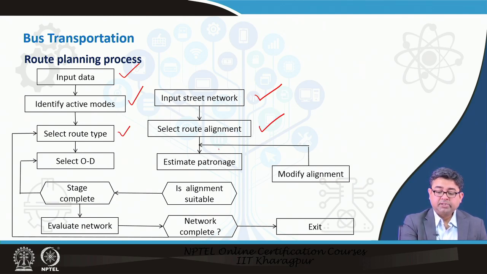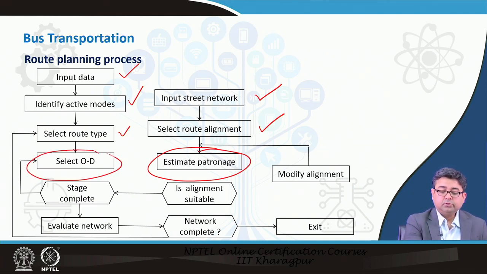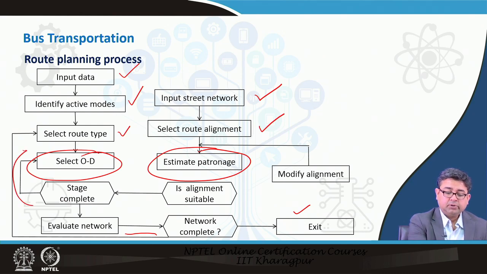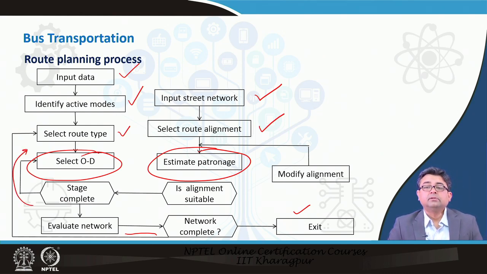Based on that you would estimate how many people would ride your buses. You know your origin destinations. If your alignment is suitable, then you evaluate your network, and if your alignment is not suitable, then again you go back and select new routes and redesign the network. This is a snapshot of how you do the route planning process.